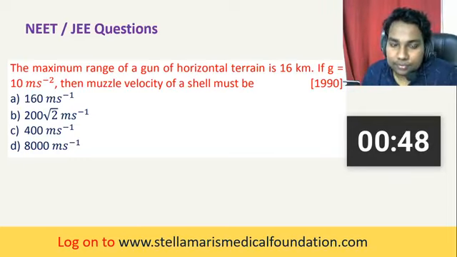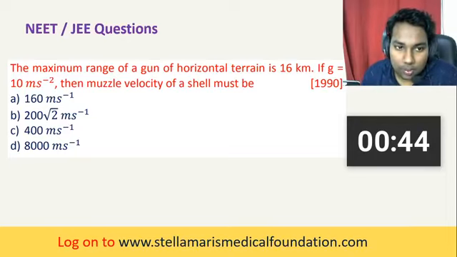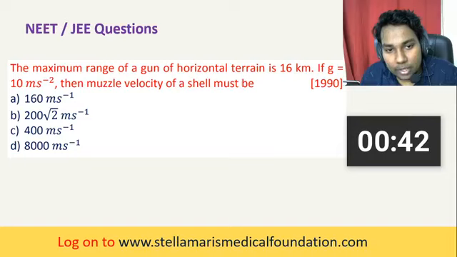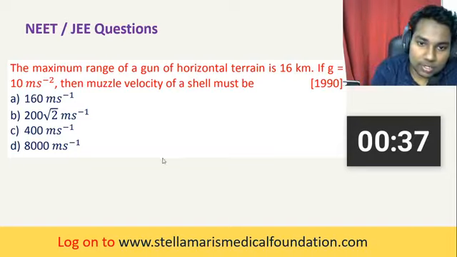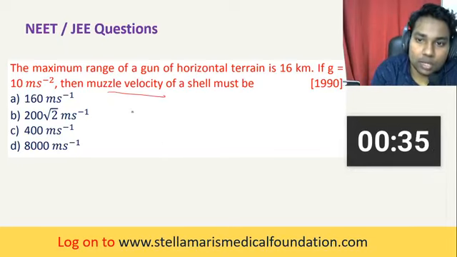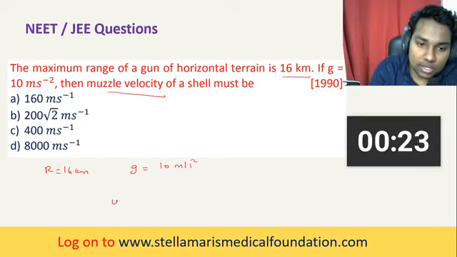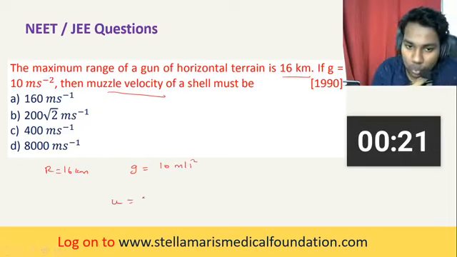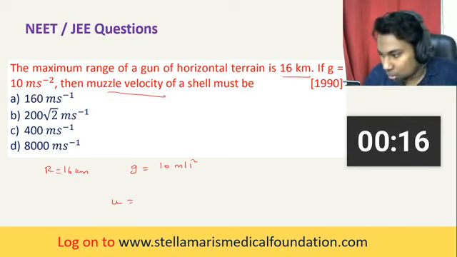Comment your answers. The maximum range of a gun on a horizontal terrain is 16 km. If g is equal to 10 meter per second squared, the muzzle velocity of the shell must be... They are asking the velocity. They have given the range, that is range is equal to 16 km. G, acceleration due to gravity, is 10 meter per second squared. They are asking for U.